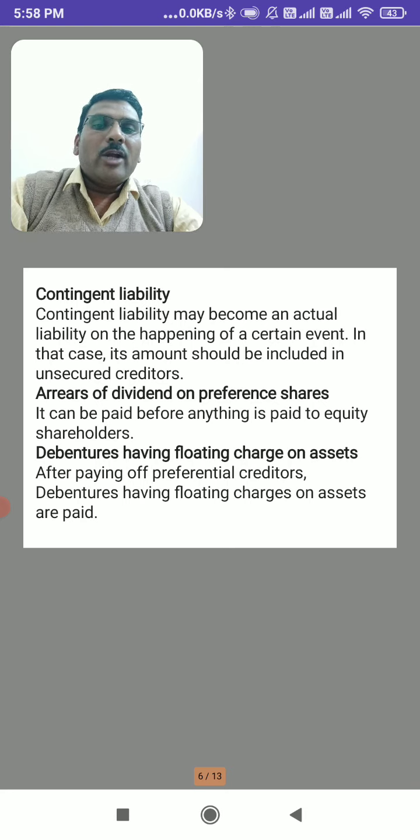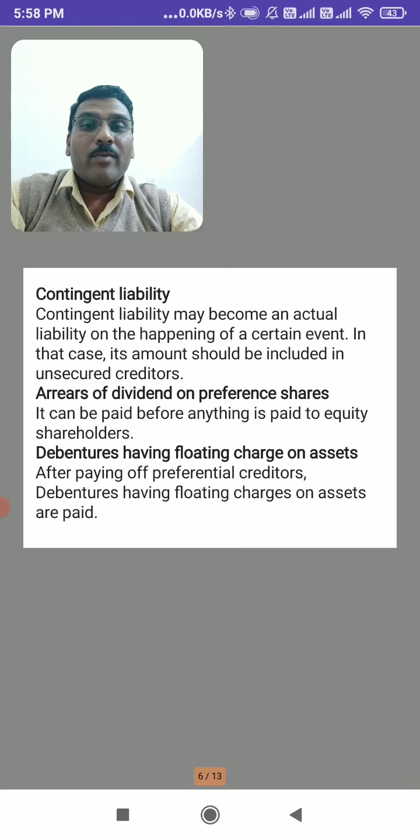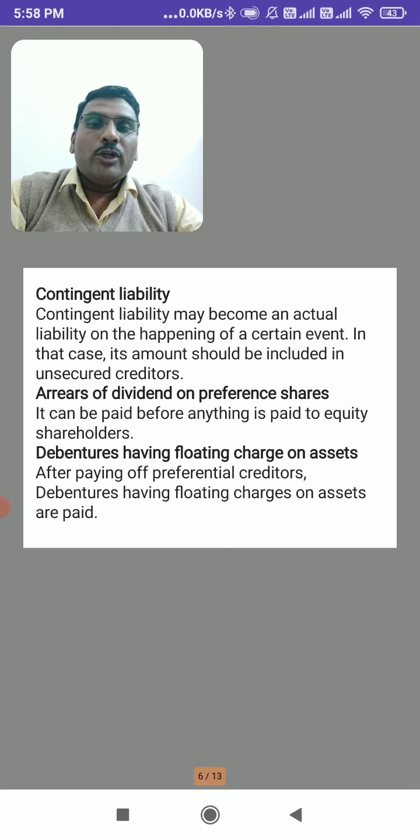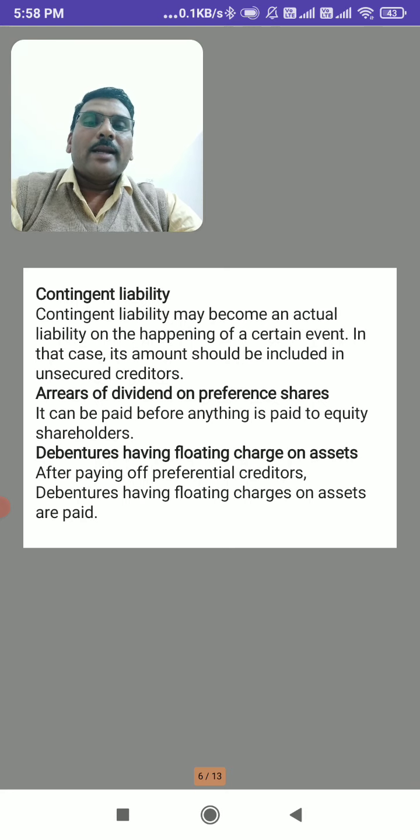But when liquidation takes place, it is considered as actual liability. Its amount should be included in unsecured creditors. At the time of liquidation, the contingent liability amount should be included in the unsecured creditors, meaning these contingent liabilities are paid at last.